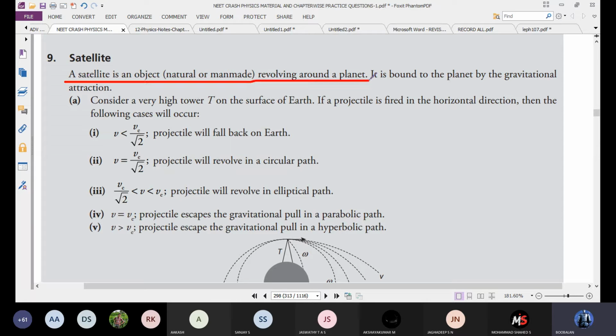It is bound to the planet by gravitational attraction. How it is bound is based on the gravitational attraction. It revolves around the Earth based on the Earth's gravitational attraction. It revolves around the Moon based on the Moon's attraction.